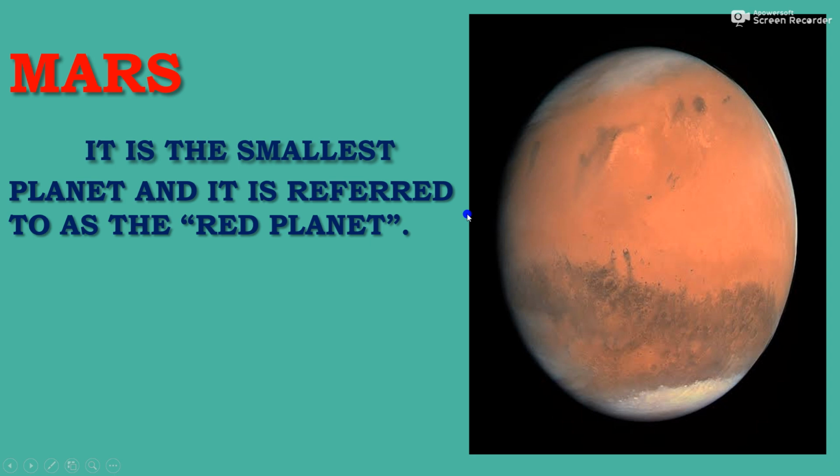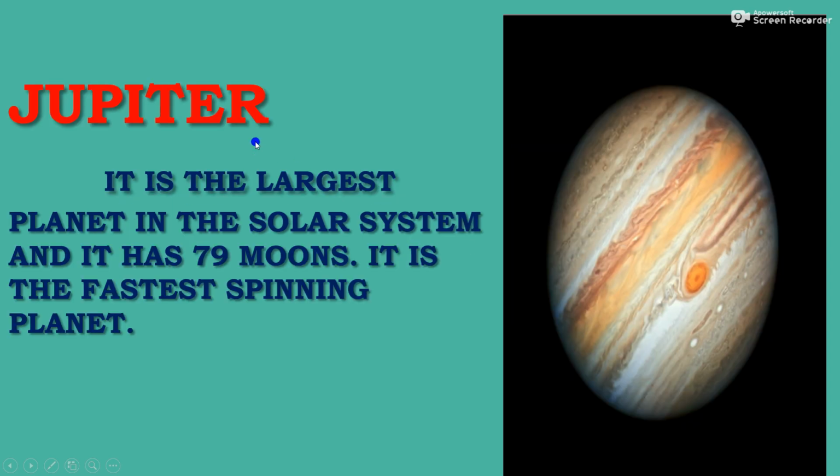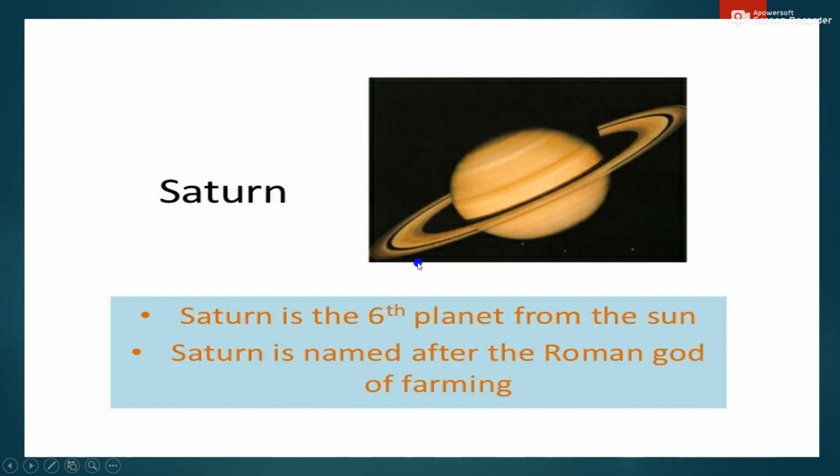Then Mars. It is the smallest planet and it is referred to as the red planet. Then Jupiter, it is the largest planet in our solar system and it has 79 moons. It is the fastest spinning planet. So this is the fastest spinning planet. It spins faster, Jupiter. The next, Saturn.